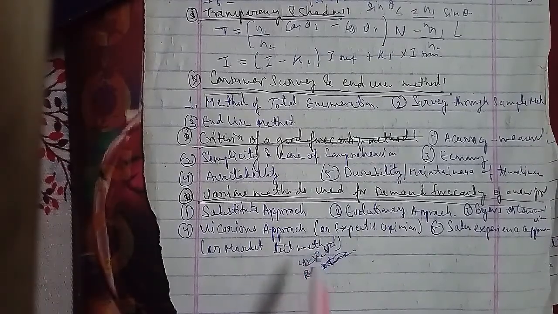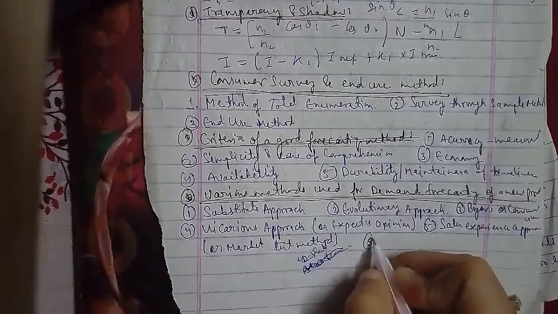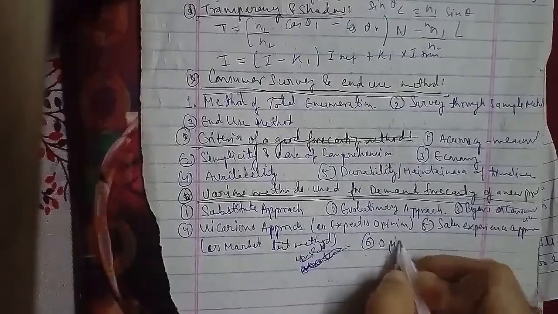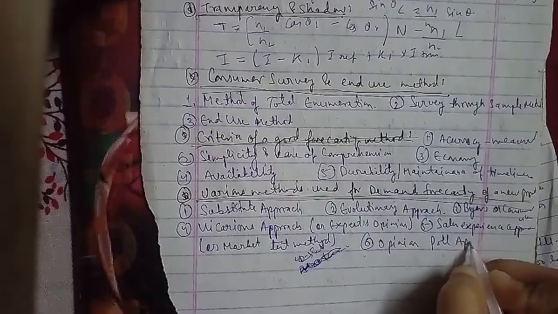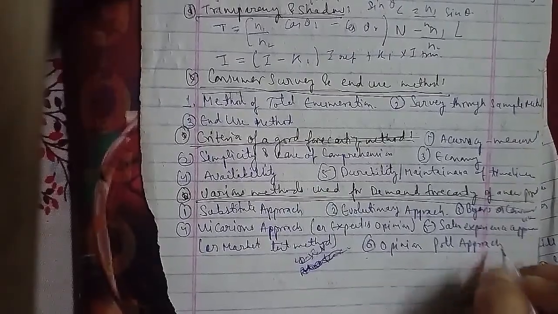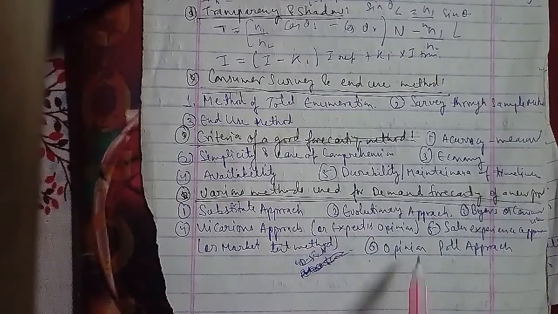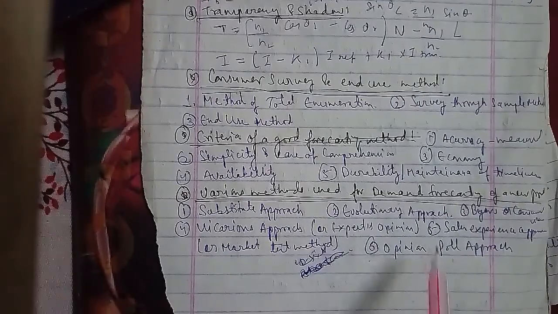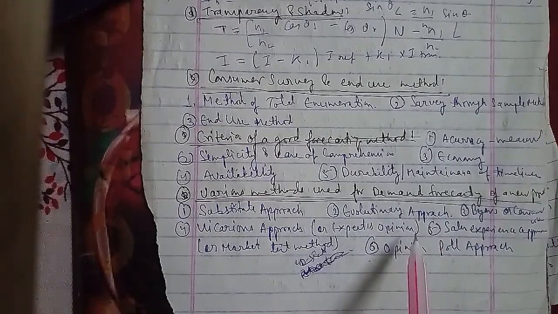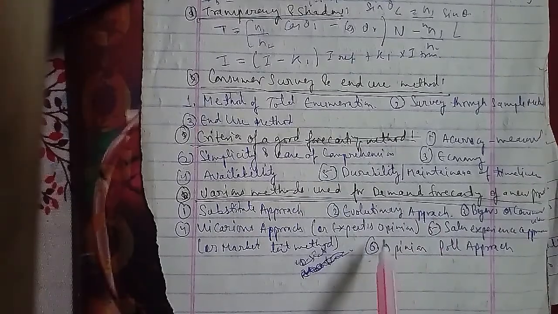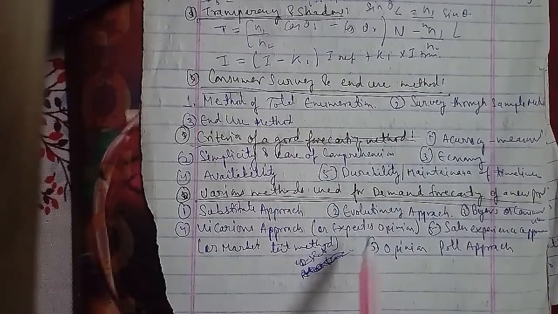Now we'll go ahead with the short questions. What is meant by elasticity of supply and how is it measured? As I told you, this is only one type of elasticity, that is, of supply, measuring the responsiveness of the market supply to a change in the price of the product. The elasticity of supply is measured by using the formula: the percentage change in the quantity supplied divided by the percentage change in price.